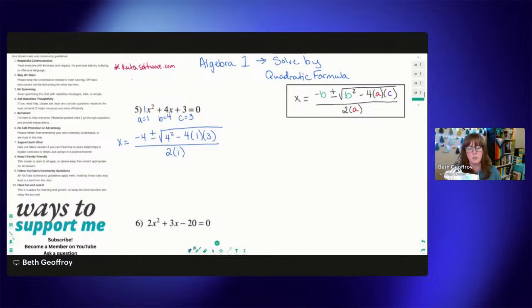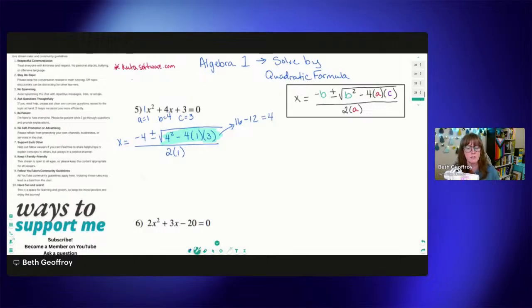Now, we are going to follow order of operations to simplify all of this. And we want to go ahead and do what's inside the square root first. And then we follow order of operations inside there. So what we're going to get is 4 squared is 16. And then minus 4 times 1 times 3 is 12. And 16 minus 12 equals 4.